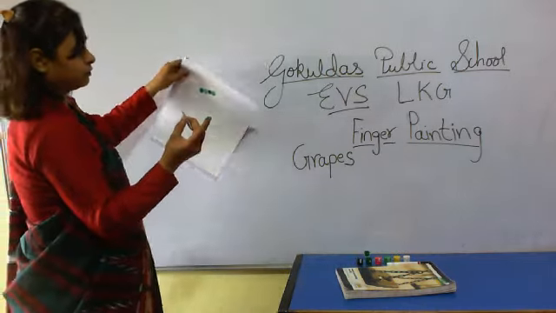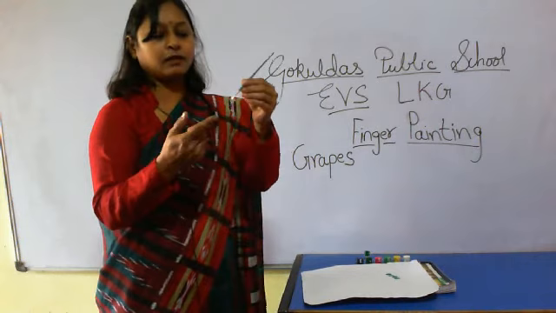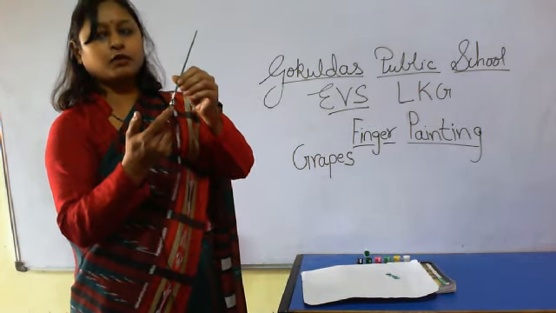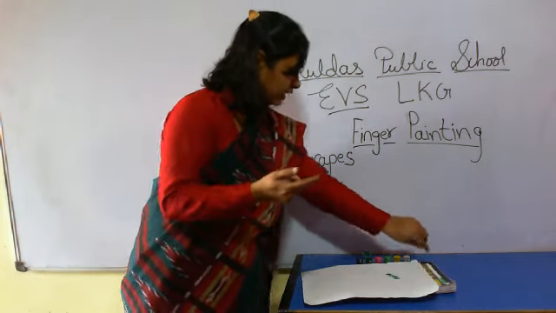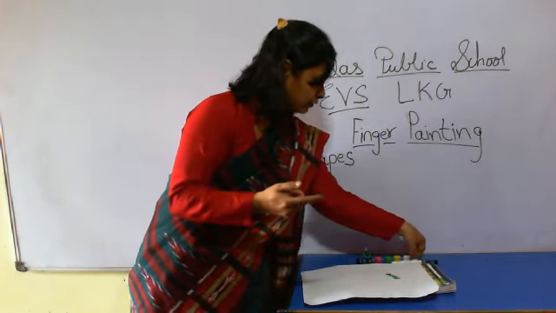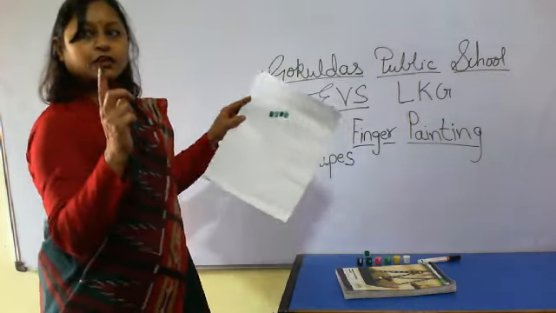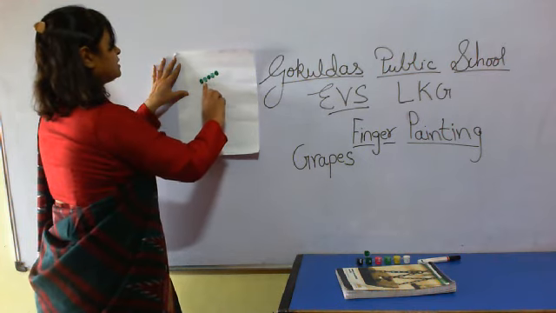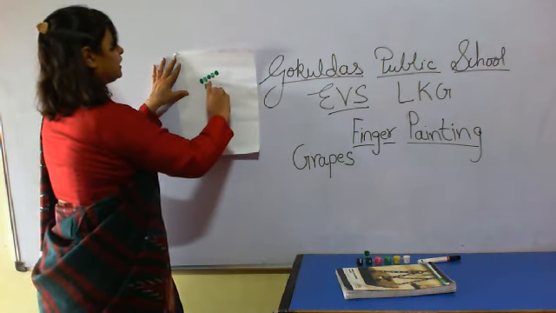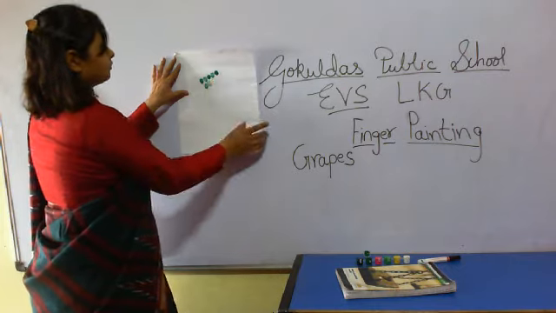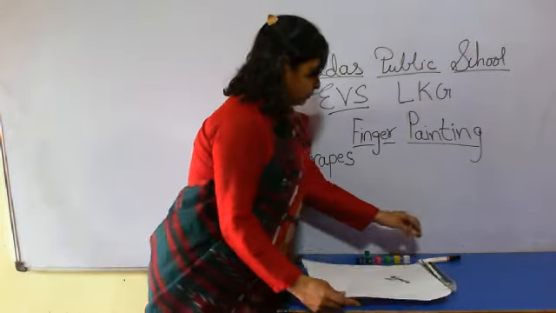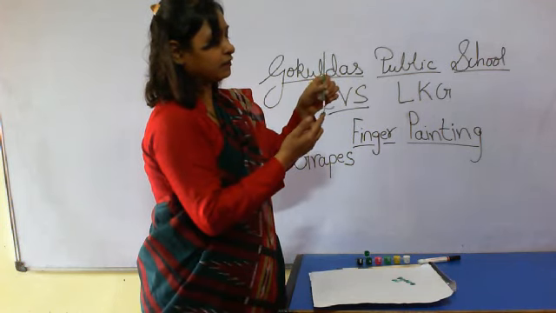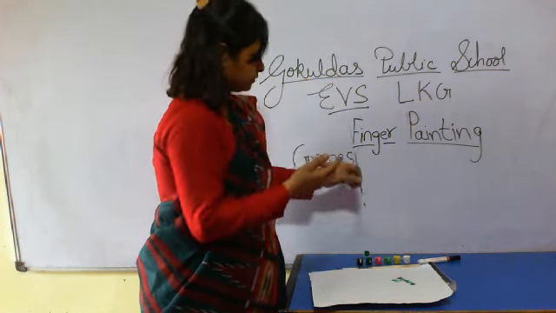With the help of the brush, color your finger, then paste it here, like this. You have to paste on the paper one after another.